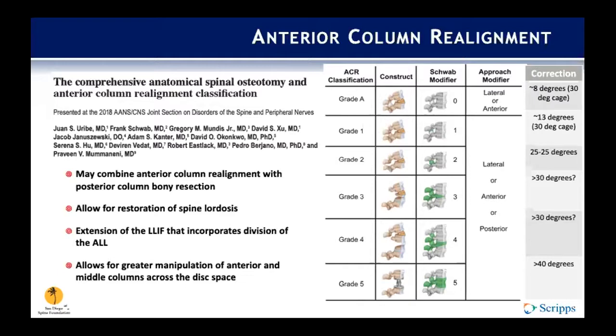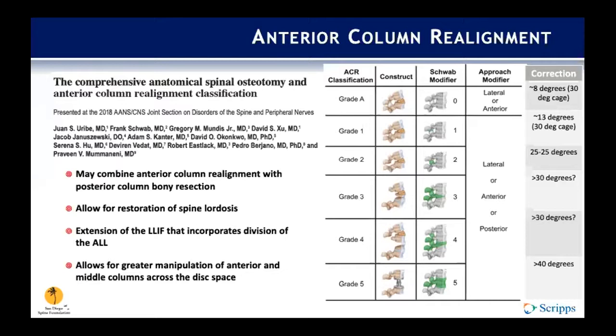Grade 2 would be an ACR plus a Schwab grade 2. This is where you see the additional resection of both the superior and the inferior facets. Here you'd see a little bit more correction, 25 to 30 degrees. Grade 3 would be ACR plus adjacent level 3 column osteotomy or the pedicle subtraction osteotomy. Not much data on how much correction you achieve with grade 3 and grade 4. They suggested about greater than 30 degrees is often seen.